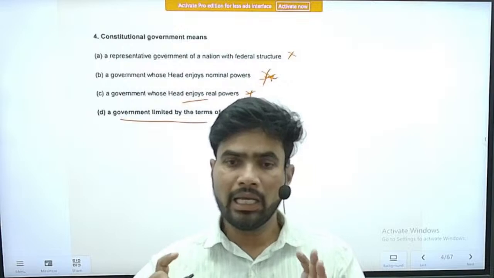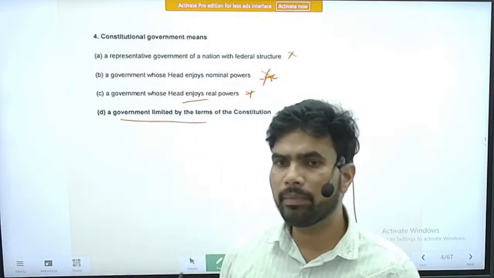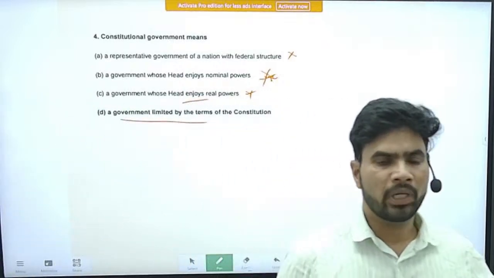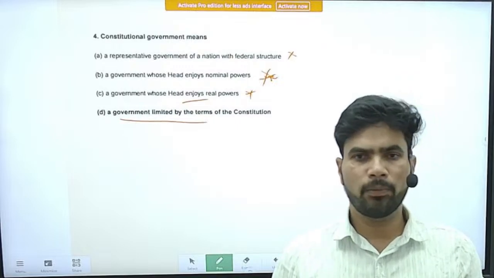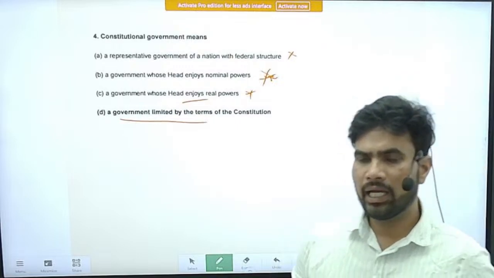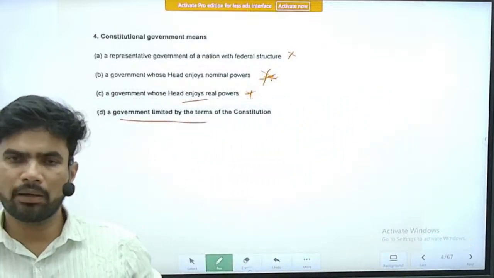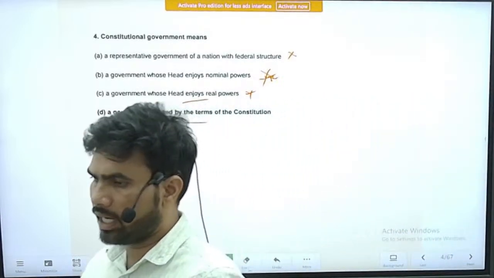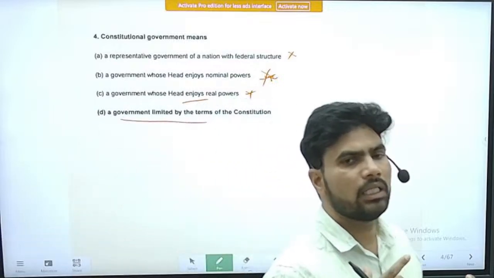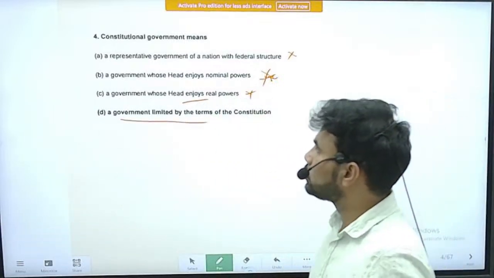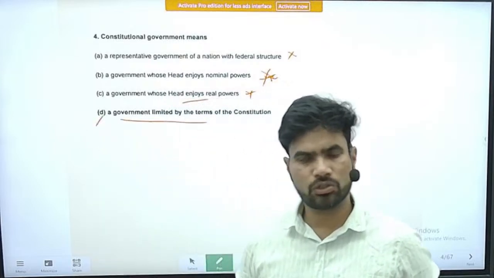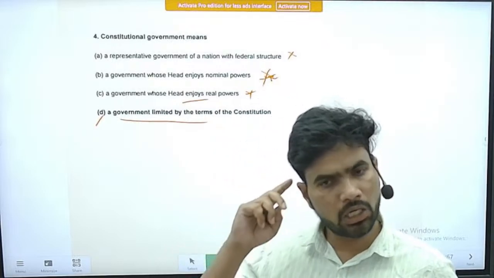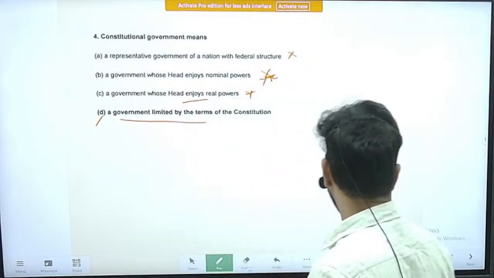In the Constitution, the limits on the government are mentioned. In other words, in the Constitution, rights to the people are guaranteed against the excesses, or arbitrariness, of the government or state. The fundamental rights of the people are protected, and they act as a limitation on the government. So option D gives the exact meaning of the constitutional government. This is also a purely conceptual question, so you should be thorough with the conceptual aspects when it comes to polity. Right. Next question.